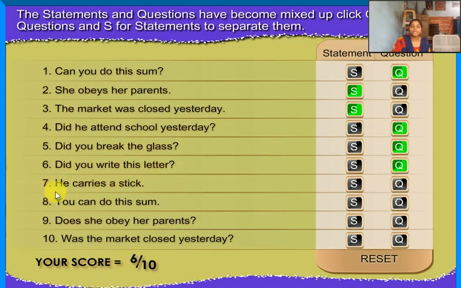He carries a stick. Statement. You can do this sum. Statement. Does she obey her parents? Question. Was the market closed yesterday? Question.